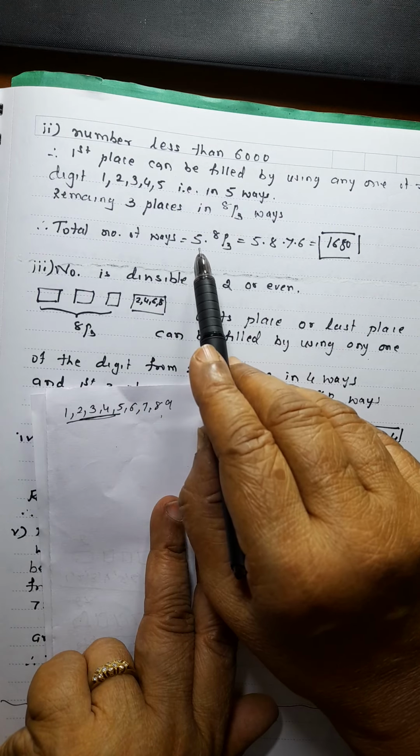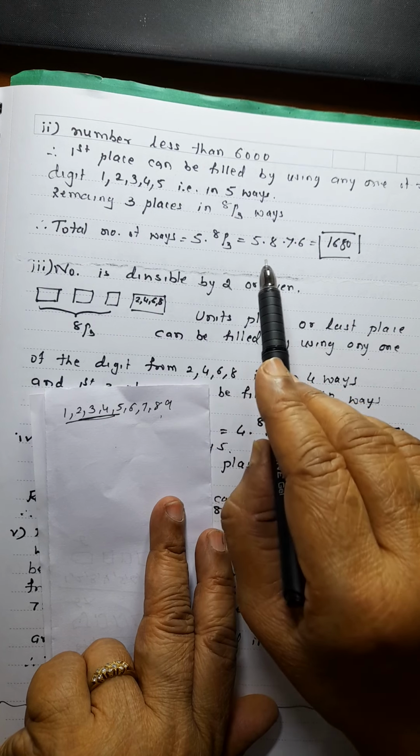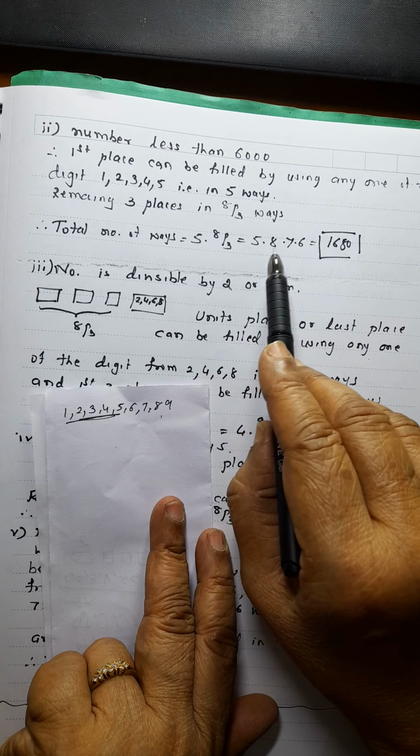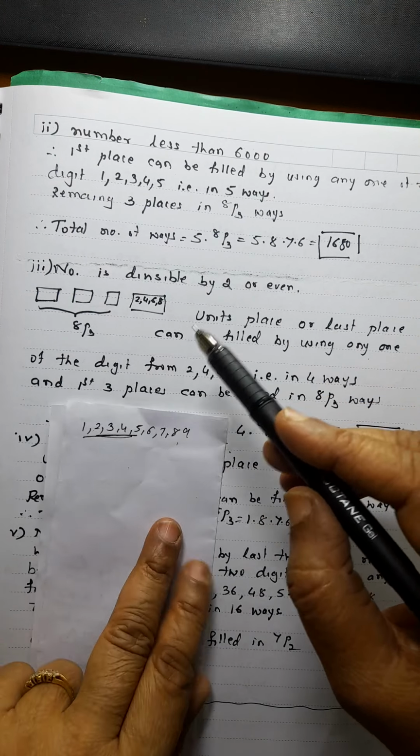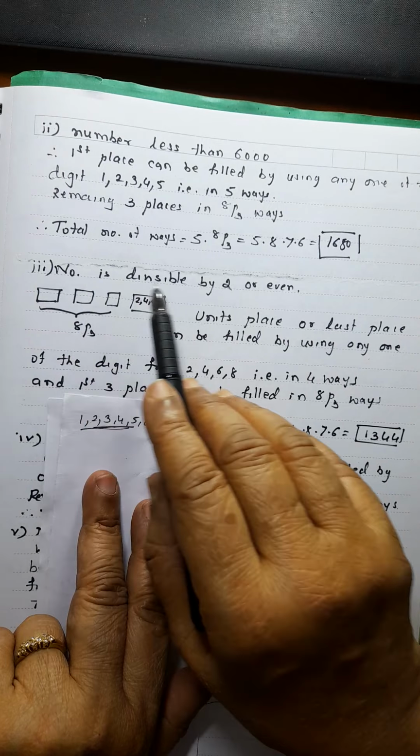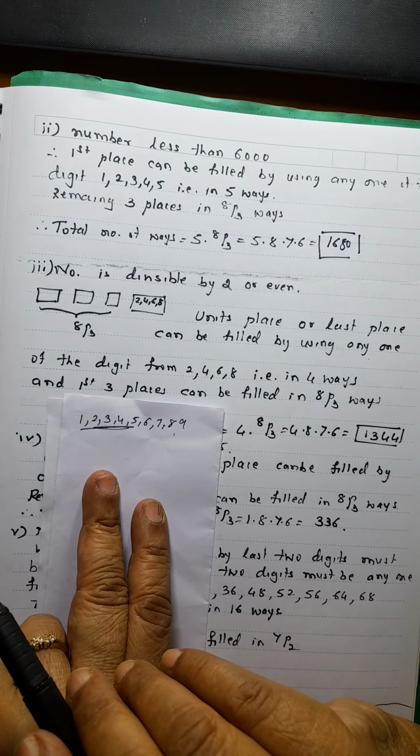So the total number of ways will be 5 into 8P3. That will be 5 into 8 into 7 into 6. That is 1680. Next question is asked, the number is divisible by 2, or an even number.